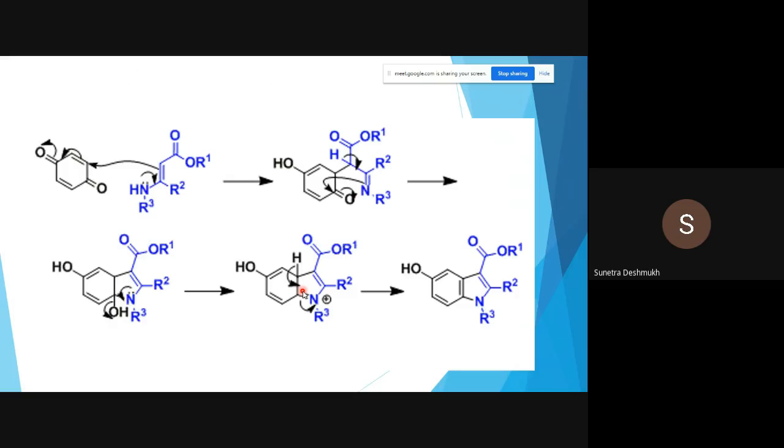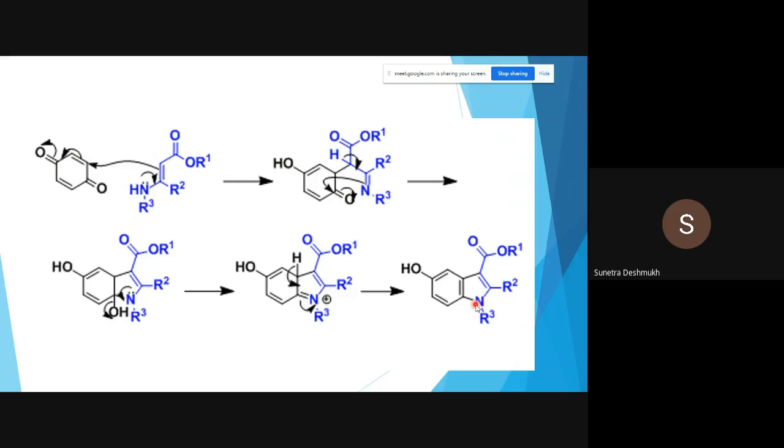So, elimination of a water molecule, and 1,4 conjugate addition and 1,2 addition. The first step is 1,4 conjugate addition across this enone of the quinone. We have to add this nucleophile to this alpha beta unsaturated carbonyl group. After 1,4 conjugate addition, the next step is 1,2 addition across this carbonyl group. That is 1,2 nucleophilic addition of this lone pair across the carbonyl group, and after that just elimination of a water molecule. In these two steps, it regenerates the aromaticity of the indole.